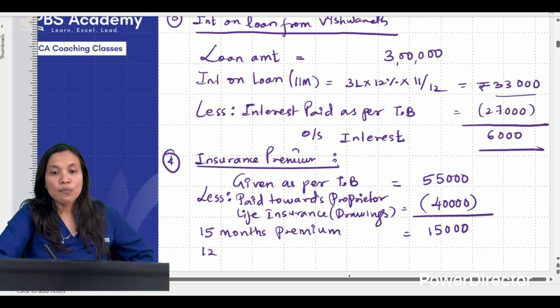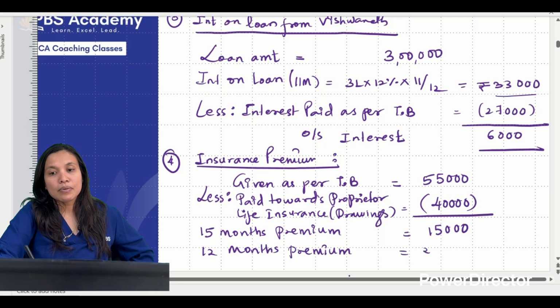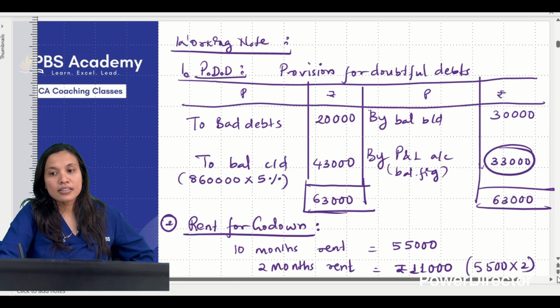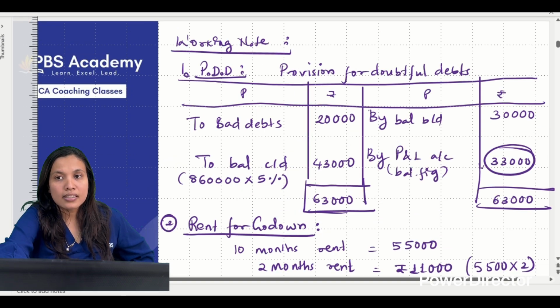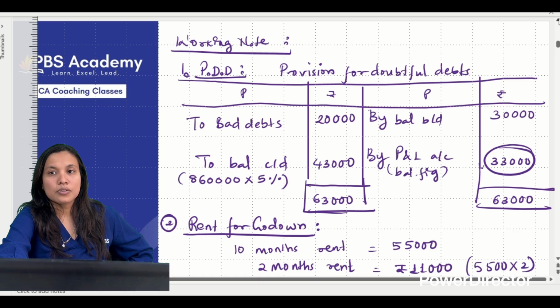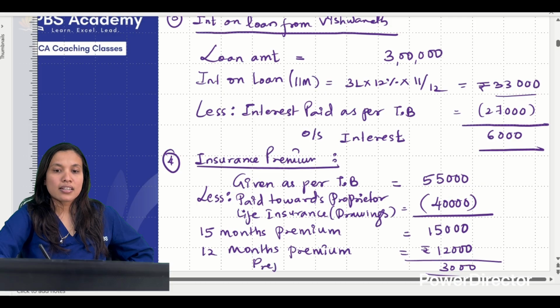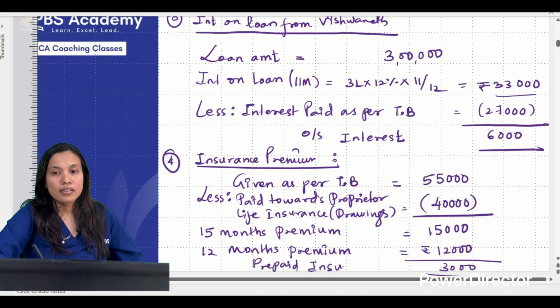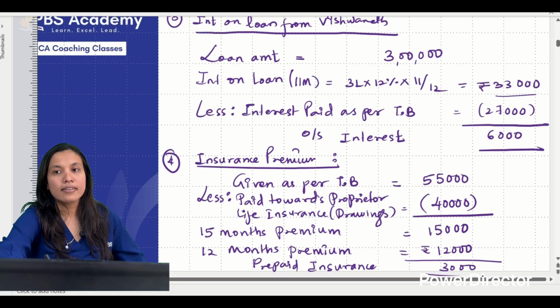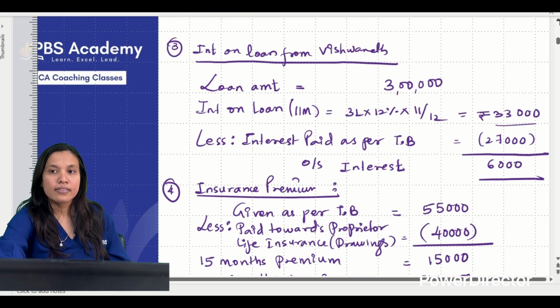I want the premium for 12 months. So 12 months का premium कितना हो जाता है? 12 months का premium will be 12,000. Correct? So how much is excess? 3,000 is paid as prepaid insurance. है ना? मतलब next year का अभी pay कर दिया. So this is called as what? Prepaid insurance. Correct? So let us go and write it there.